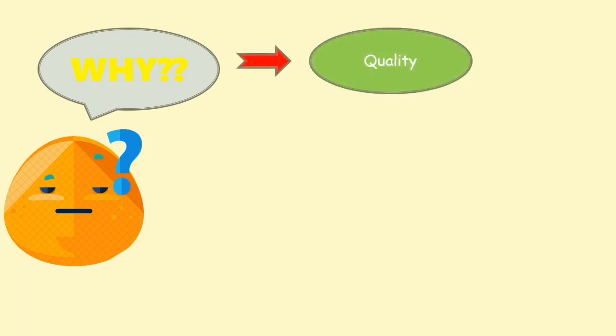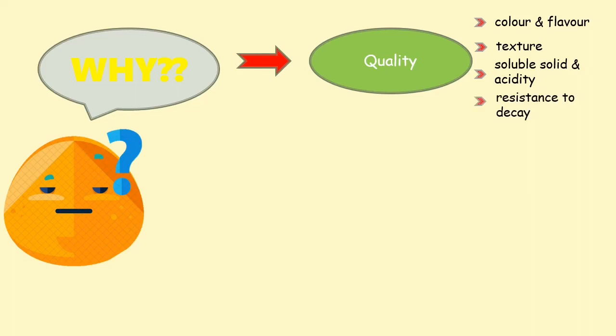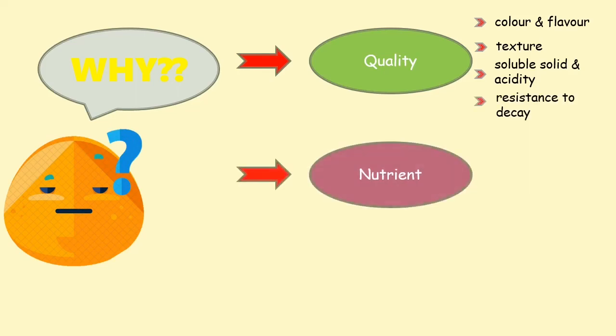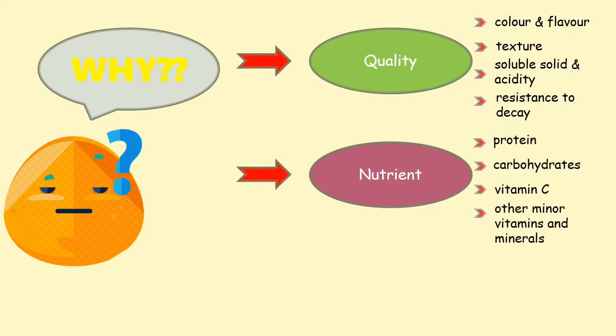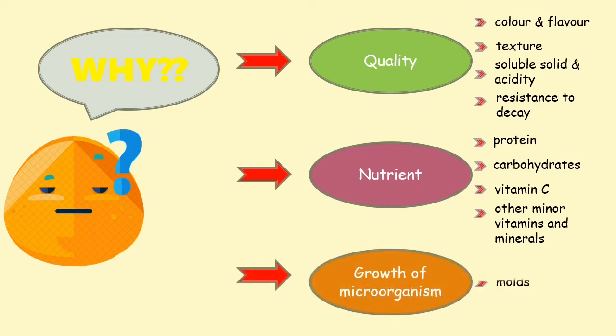as we can. This includes the good color and flavor, firm texture, optimum soluble solid and acidity, and lastly the resistance to decay. Next is to preserve the nutrients contained in the berries such as protein, carbohydrates, vitamin C, and other minor vitamins and minerals. Proper storage also can delay the growth of microorganisms, especially molds, during storage time.